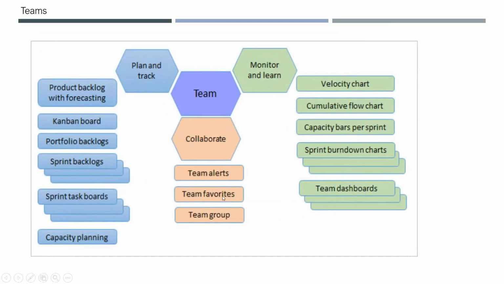These are the different terminologies that we use in our Azure Boards. This is just a quick reference. If you are going for an interview and somebody asks you, what are all the different items that you configure or work with in Azure Boards? These are all the things: backlog items, Kanban boards, portfolio backlogs, sprint backlogs, alerts, favorites, groups, velocity chart, cumulative chart, etc. You can take a screenshot and keep it as a quick reference. And then you see the capacity plan.